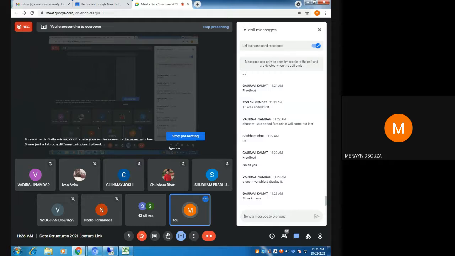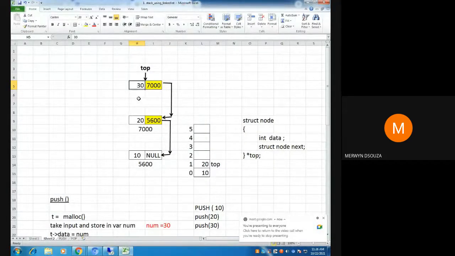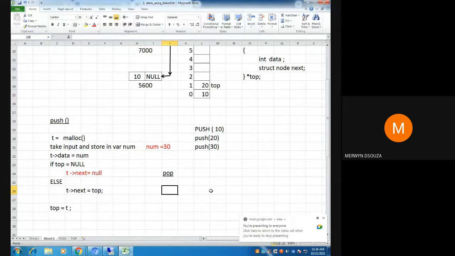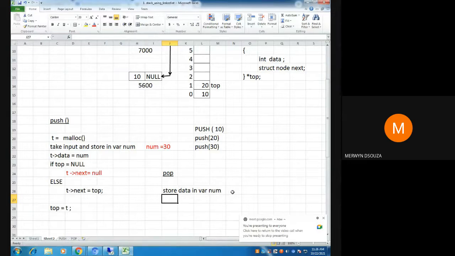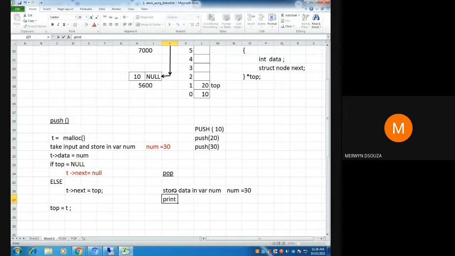So in the first step we'll retrieve this value and store it in some variable. You can say store the data in some variable num. So here it will become num equal to 30. Then you can say print that data, print num. So basically you want to show what value you are popping. Here it will get displayed that the data that is getting popped is 30.